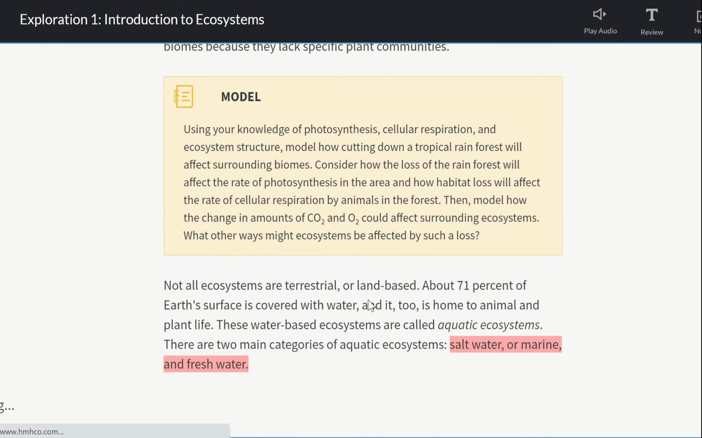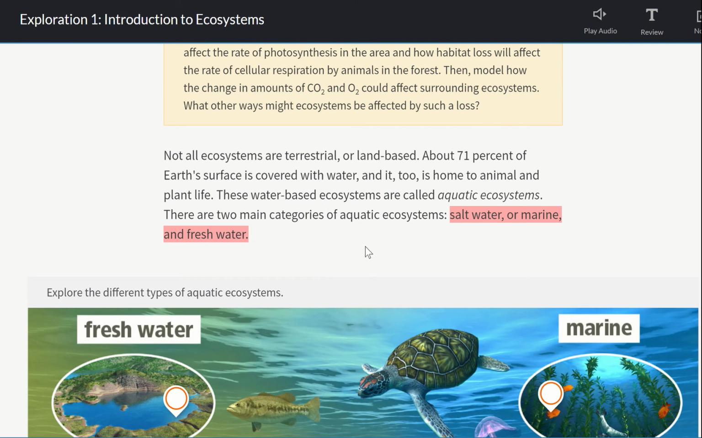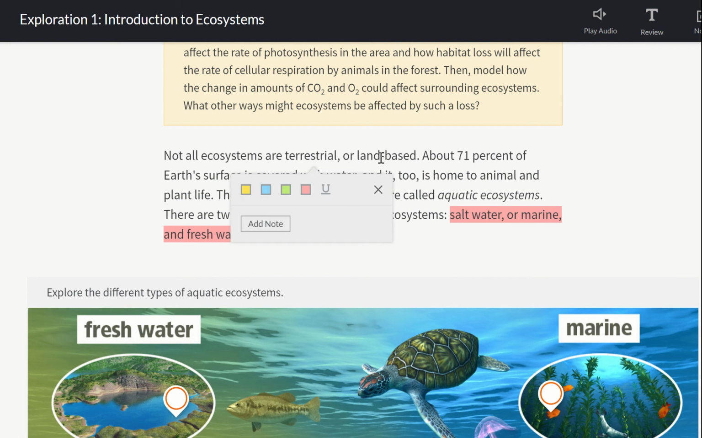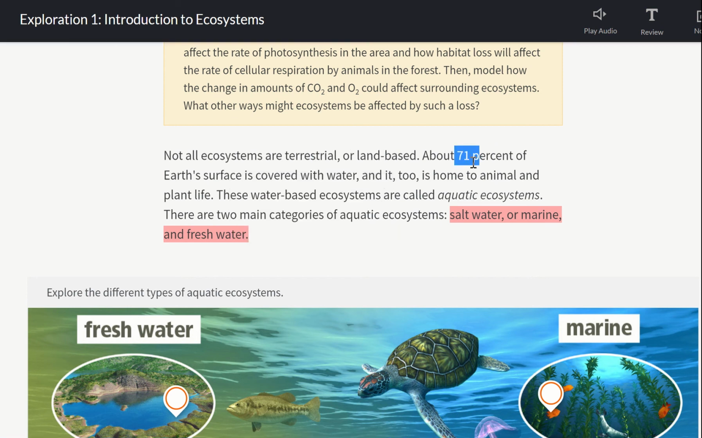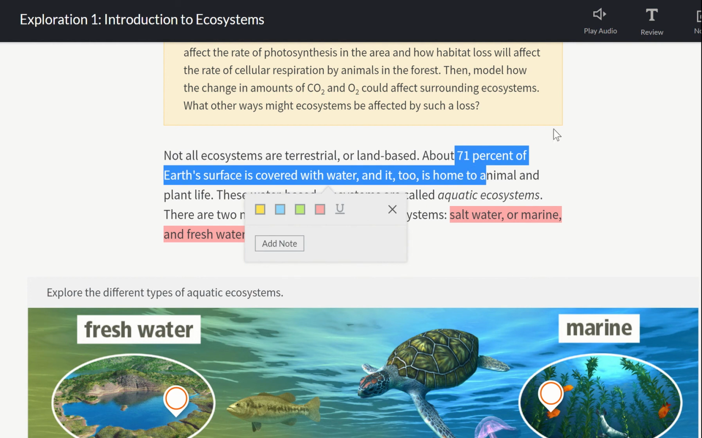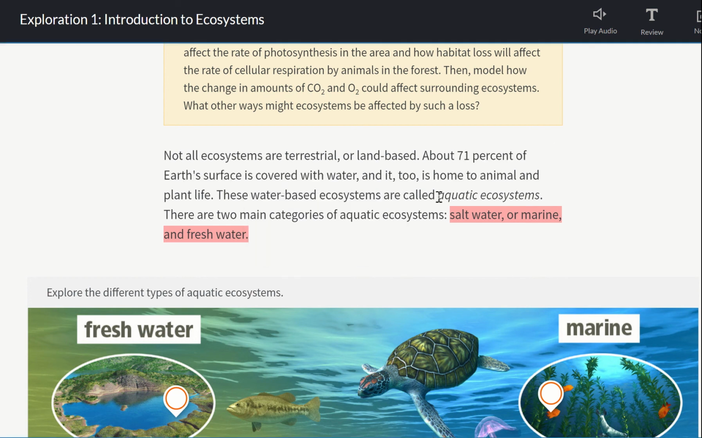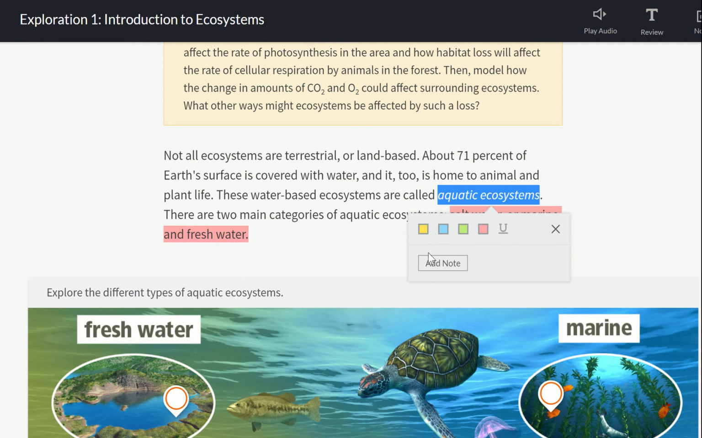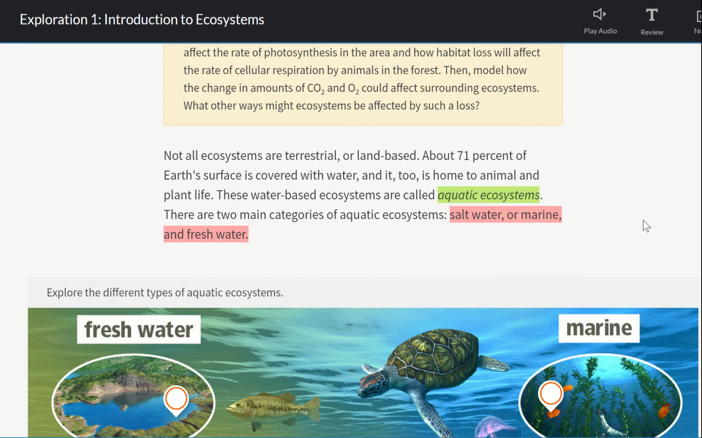It's important for you to know as well that not all biomes are on land, what we call terrestrial. Terrestrial means on land or land-based. About 71% of the earth is covered with water, and it too is home for lots of different animal and plant life. So we're going to call these aquatic ecosystems, and then there are two groups. We're going to have saltwater, which are our oceans or our marine, and then we're going to have freshwater, which is the water that's found on land, our lakes and streams.